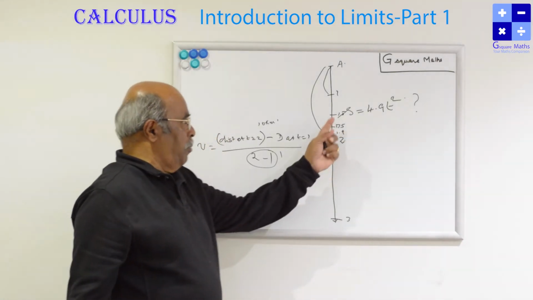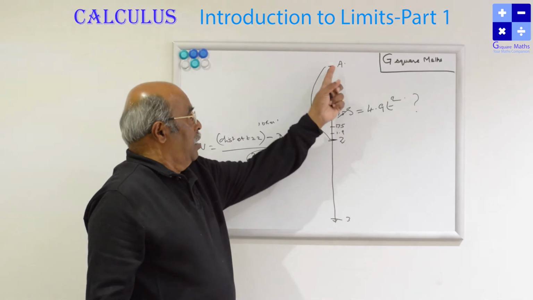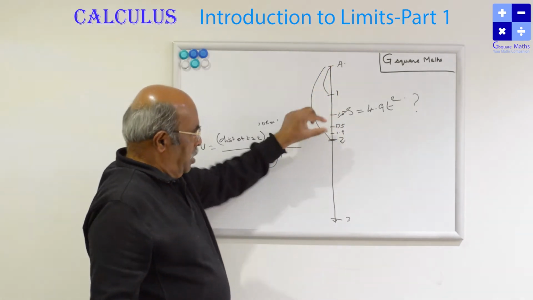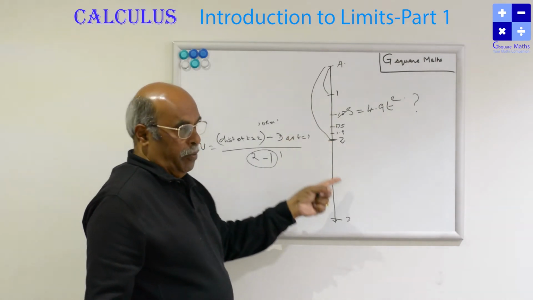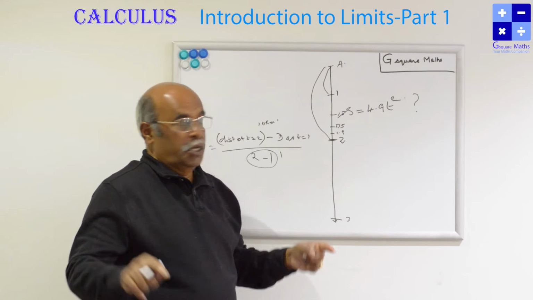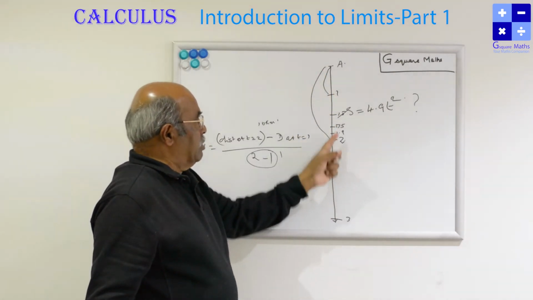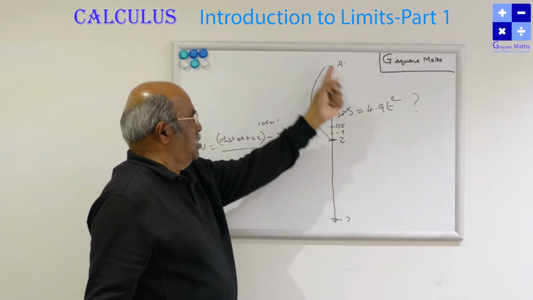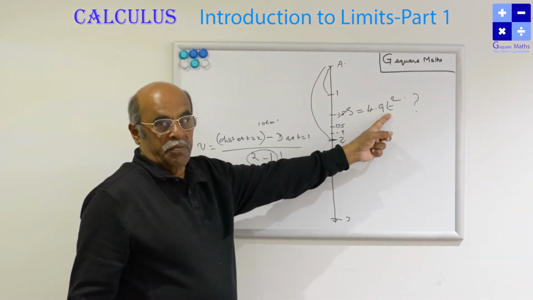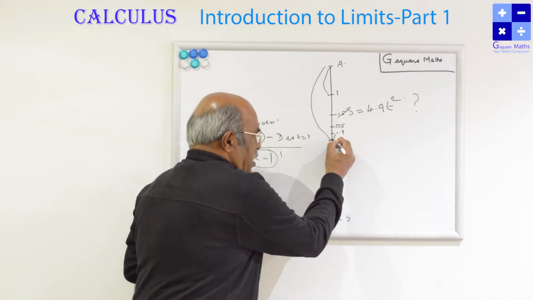Now see here, when I am coming closer to 2, the average speed between 1.9 and 2, the distance covered divided by 2 minus 1.9, that is 0.1. The distance covered we can easily calculate by substituting t equal to 2 and t equal to 1.9.